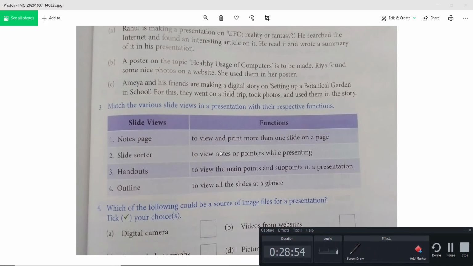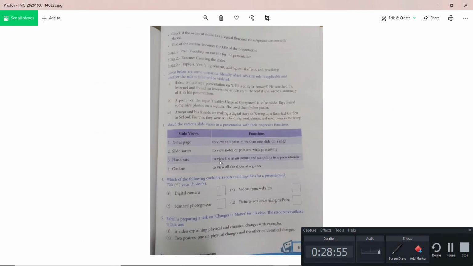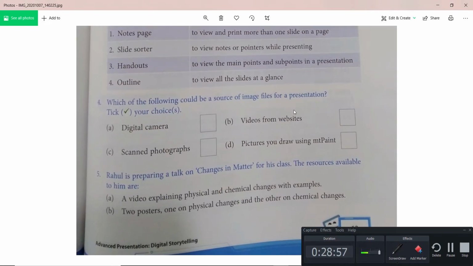Okay, students. After that, if you see exercise 4, what is the source of an image? I already told you. A picture drawn using MS Paint, a scanned photograph, or a digital camera. B is not there because video is a separate point. You can get a sound from there. Okay. So A, C, and D will be the correct ones.